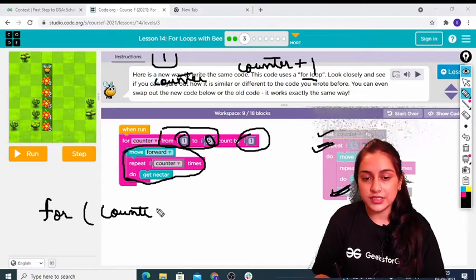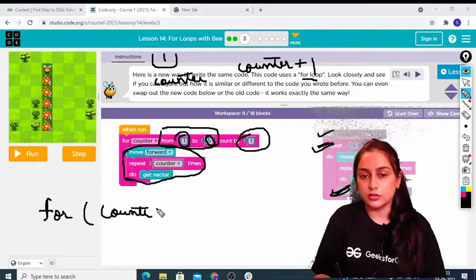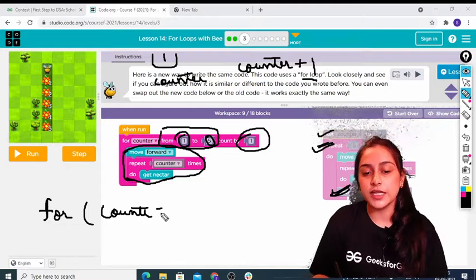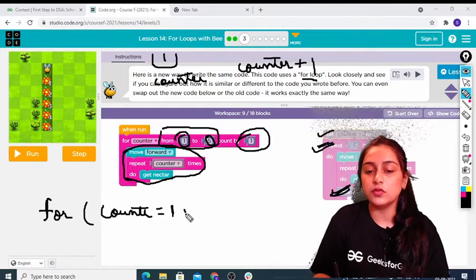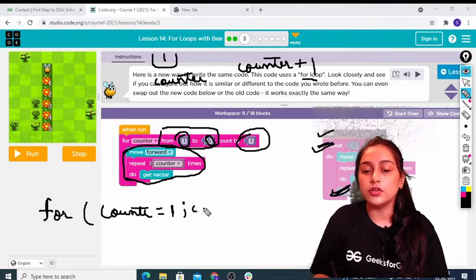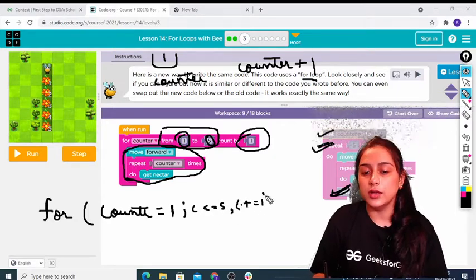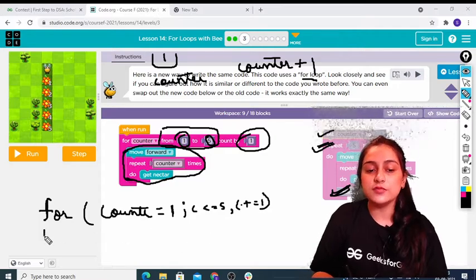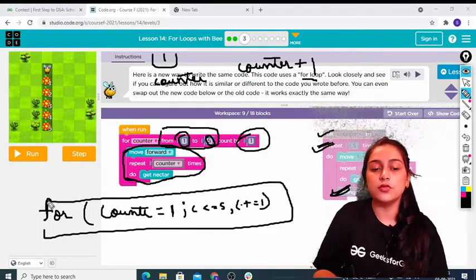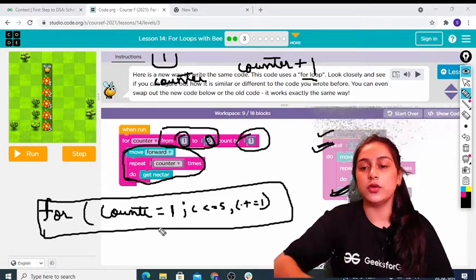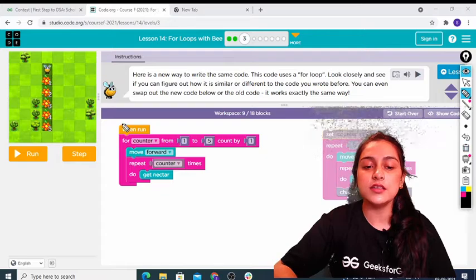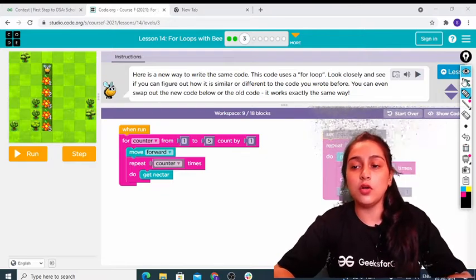So basically this is the for loop का syntax. For counter is equal to 1 because we are setting it to 1, and our counter should be less than or equal to 5, and every time counter plus equal to 1. We are doing this thing. Okay, so this is the for loop का syntax in basic programming. So that's how we are changing our counter and doing our work. So now let's just run this and see if this thing is working fine or not. Okay.